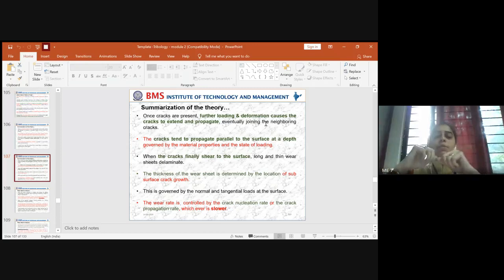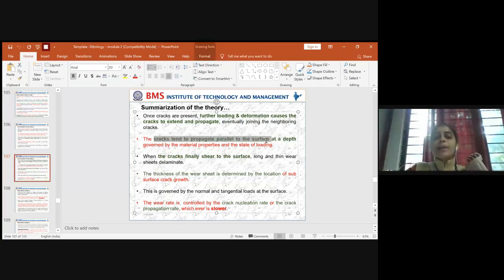So this helps the crack grow from one point to the other, due to the penetration of the crack from one end to the other across the contact. And the direction of the crack will be parallel to the direction in which the component has been sliding, right? So the crack tends to propagate parallel to the surface at a depth governed by the material properties.